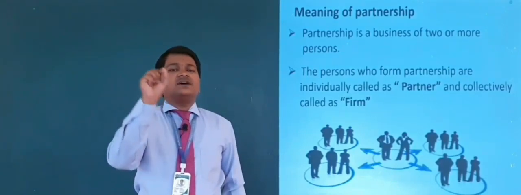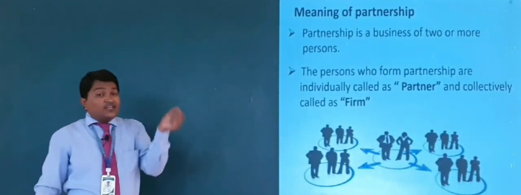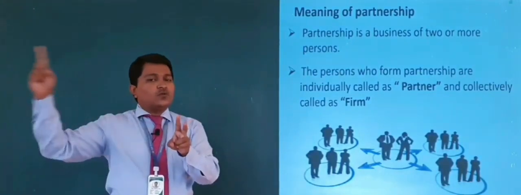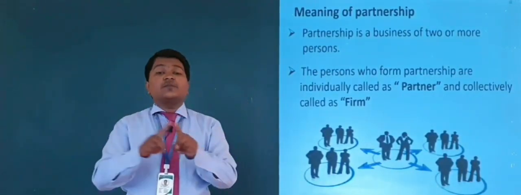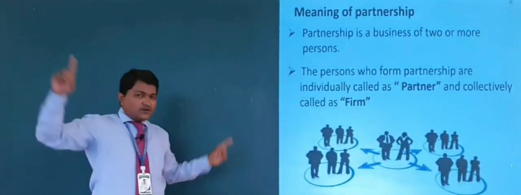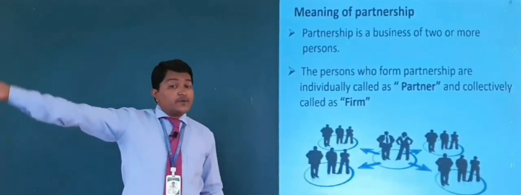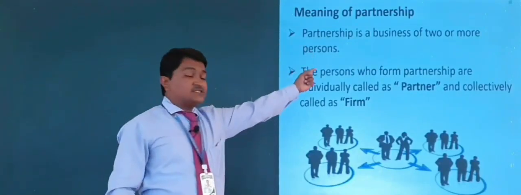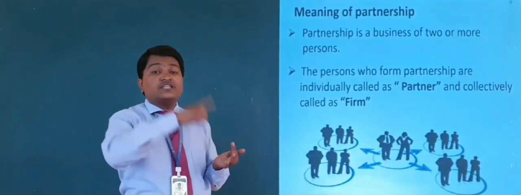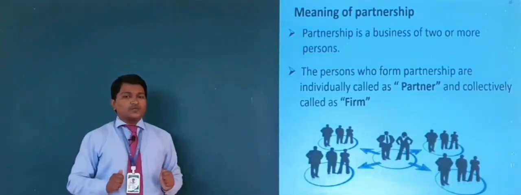Partnership business is a business of two or more persons where investment of capital is made by two or more persons, management of business is made by two or more persons, and the profit is enjoyed by two or more persons, right? So under sole proprietorship, investment by a single person, management by a single person, and profit is enjoyed by a single person. Whereas under partnership, investment is made by two or more persons, management is made by two or more persons, and profit is enjoyed by two or more persons.